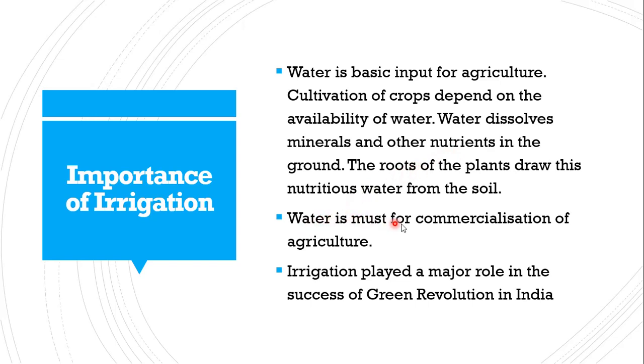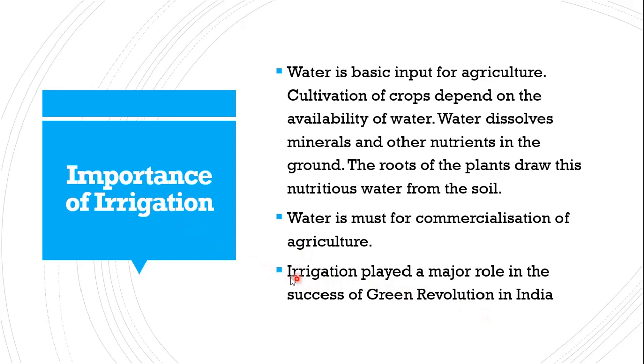Now, water is a must for commercialization. Why commercialization of agriculture? Because population is too high. We can't just have our kitchen garden. We need to have production at the higher level. We have to make it for the market. We have to make it for the people. Okay, for the entire Indian population. So water is very important.